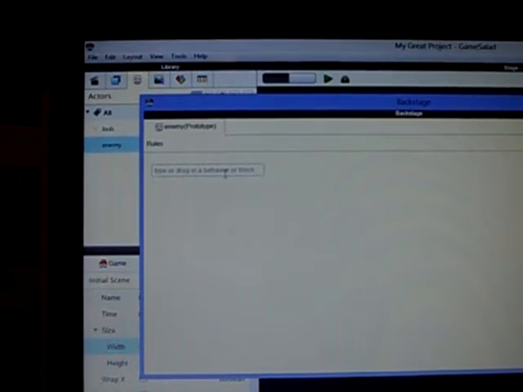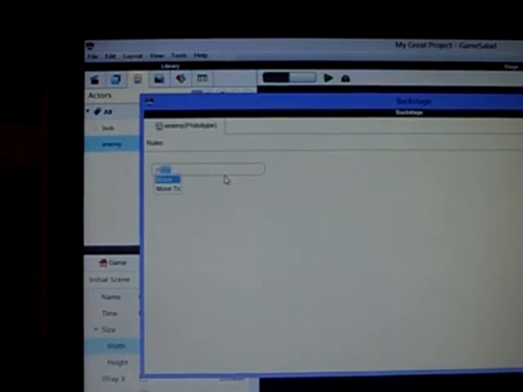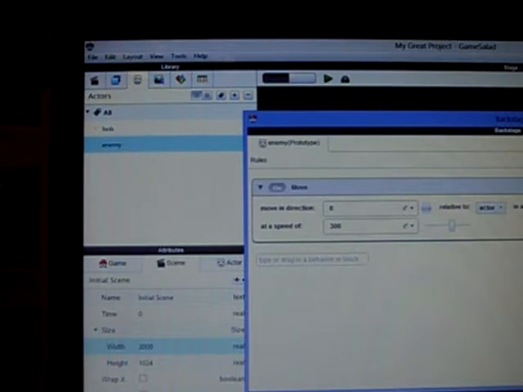So then we're gonna, just in this little box, type in M, move in direction. We don't want to do any of that stuff. And then we're gonna simply close that up. Now that we have all that, we want to simply go over here to Bob.